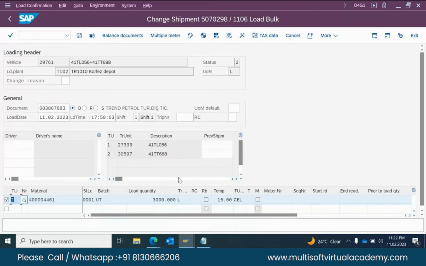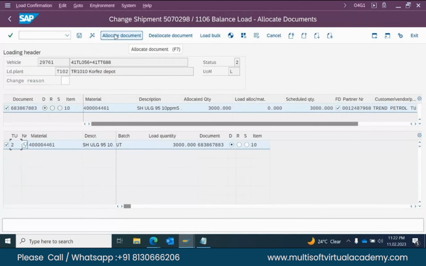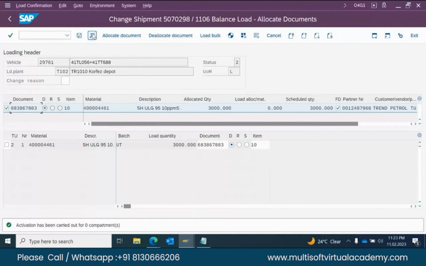It has calculated based on your temperature and whether it is in liters or any other parameter. Transport unit, you can see it. This detail is coming from the vehicle master. Click on the balance document, select, click on allocate. This is the activate button. Activation has been carried out. Zero compartment. Now you can confirm the loading. Your loading document will be created.